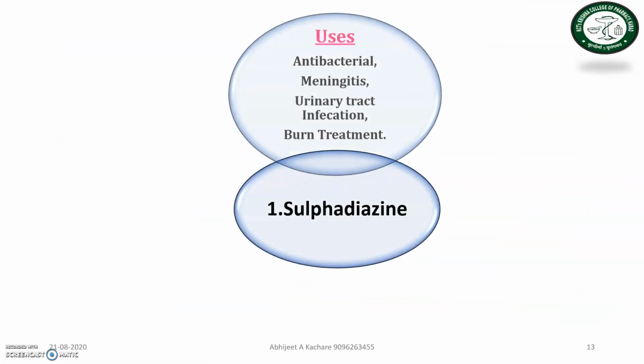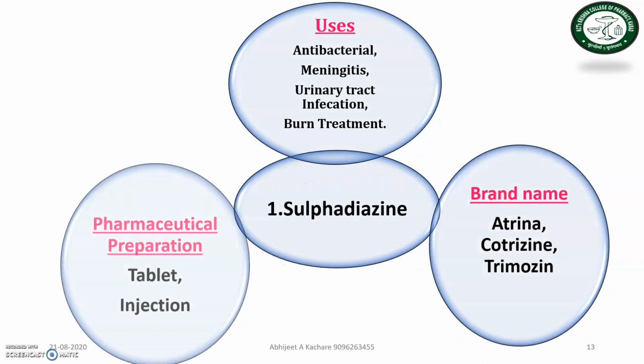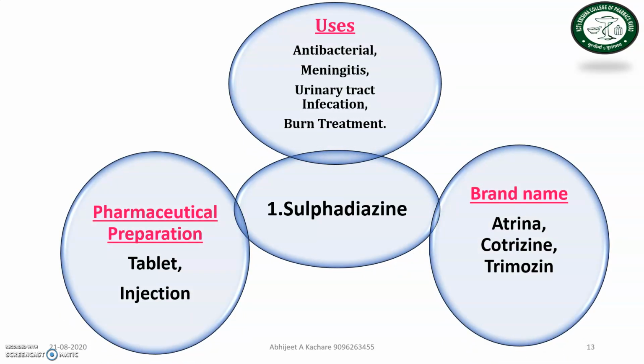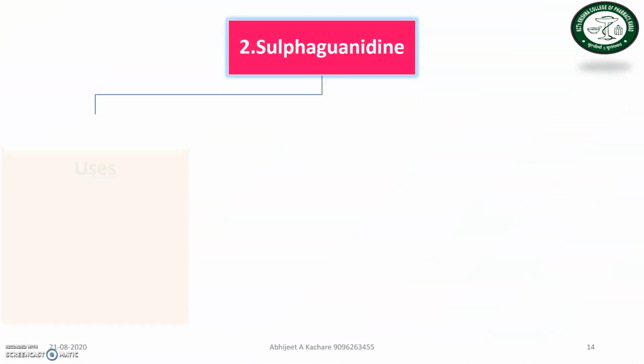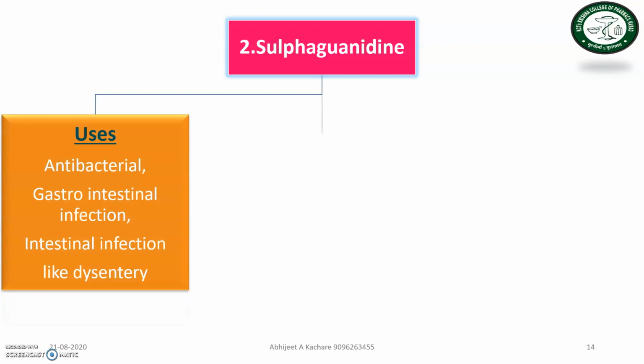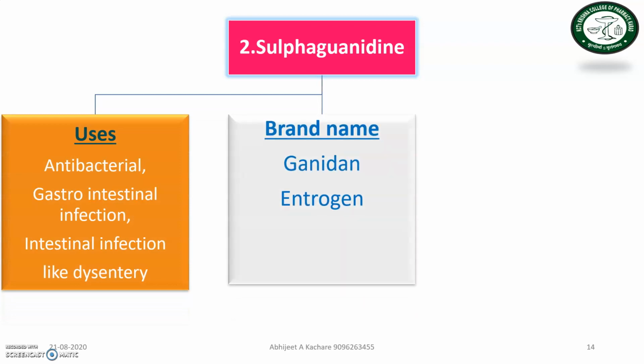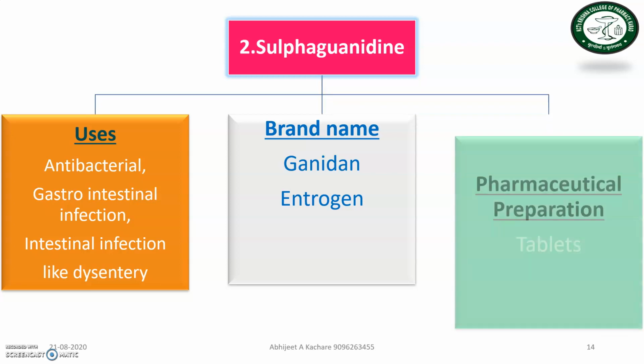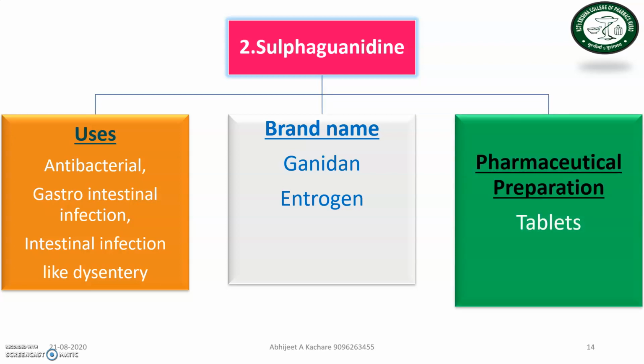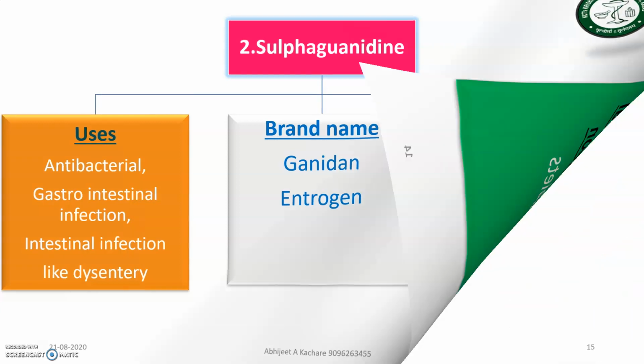Then what are the different uses, brand names, and pharmaceutical preparations of the sulfadiazines? These are the different brand names, uses, and official preparations of the sulfadiazine drug. Next drug is sulfaguanidine. These are the different uses. Then what are the brand names? And most important is the preparation.